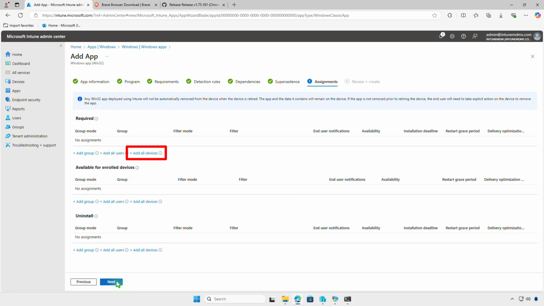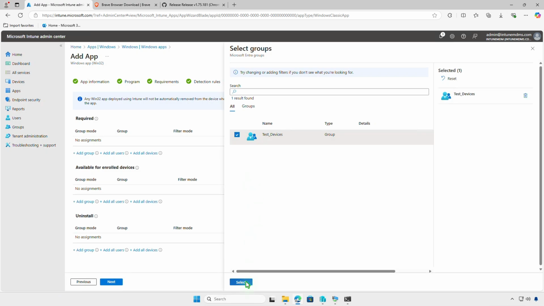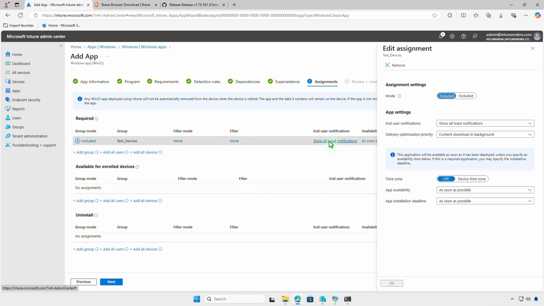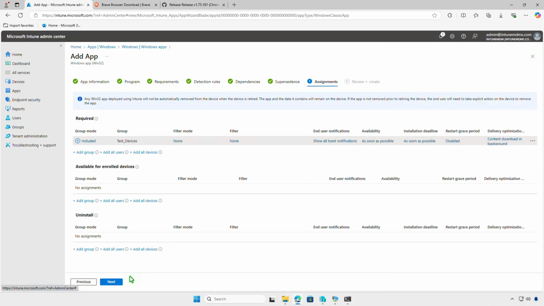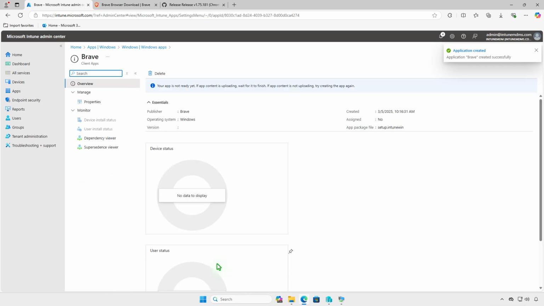You can select Add all devices to deploy the app to all managed devices, but it's recommended to test the deployment on a small group of devices before deploying it organization-wide. In this page, you can also filter devices for deployment, configure end-user notifications, and app installation deadline. Review your settings, then click Create. If you see the message, "Your app is not ready yet," wait for the content upload to complete.